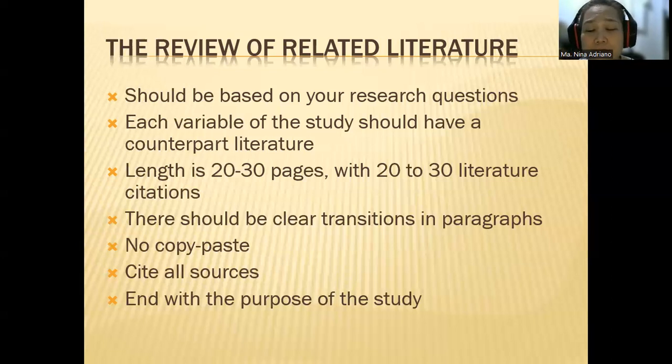So considering the modular approach and academic performance of grade 4 pupils, you have 2 variables. So you need to have a question for the modular approach. You need to have a question for academic performance.